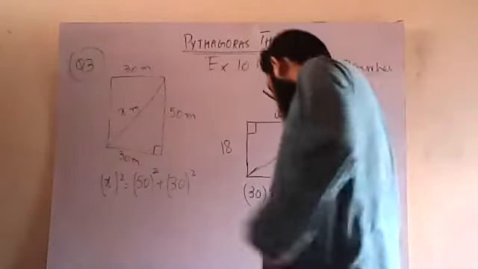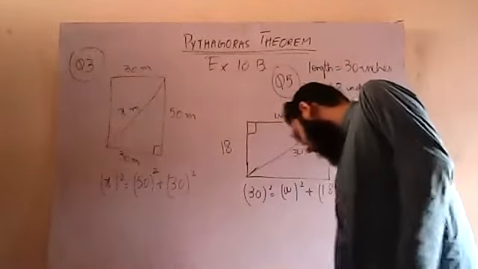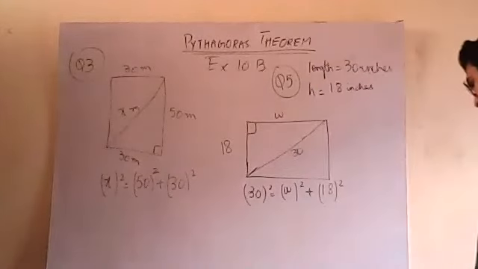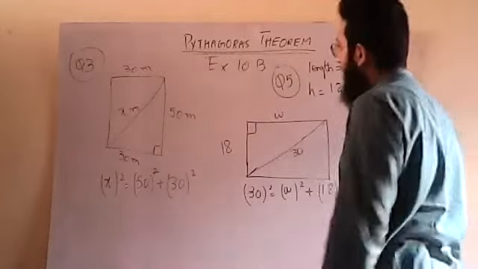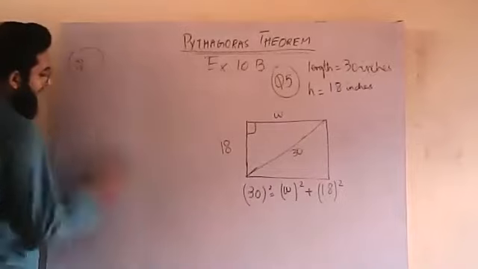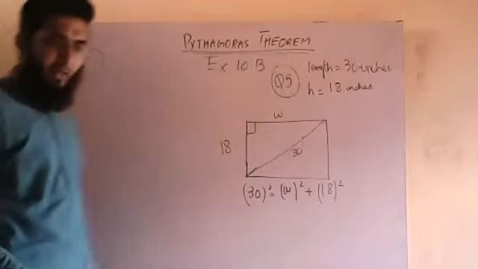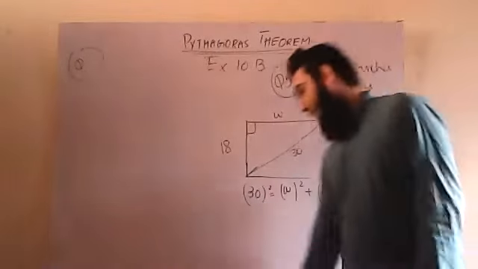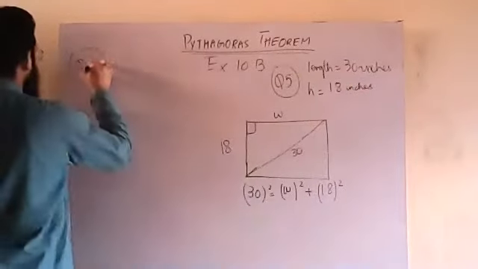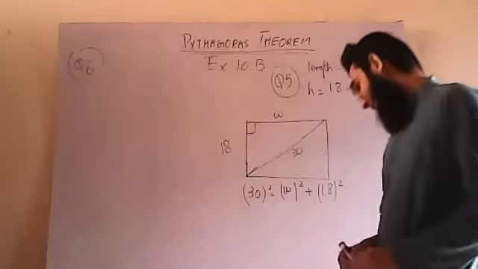Let's have a look at the question in which the diagram has been given to you. Let's have a look at question number 6. We did not do the sixth question in the previous class, so in this class we will do the sixth question.